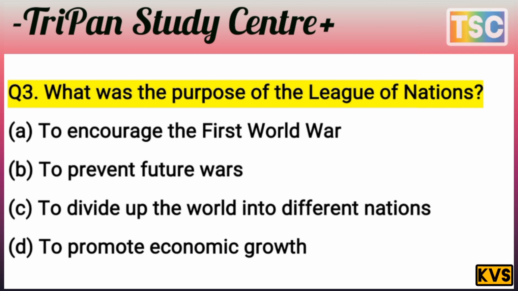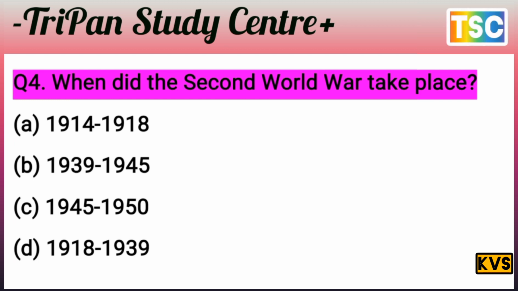The right answer is B, to prevent a future war, because the League of Nations was established to prevent a future war. That's the important answer, B here. And let's see the next question. The next question is important.